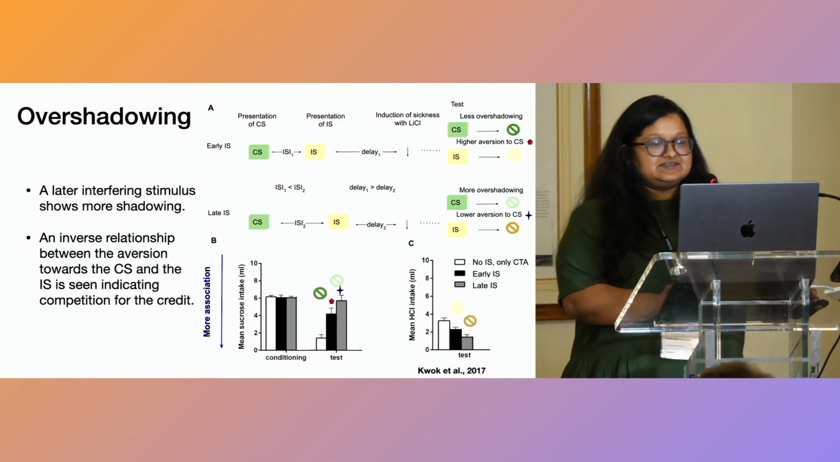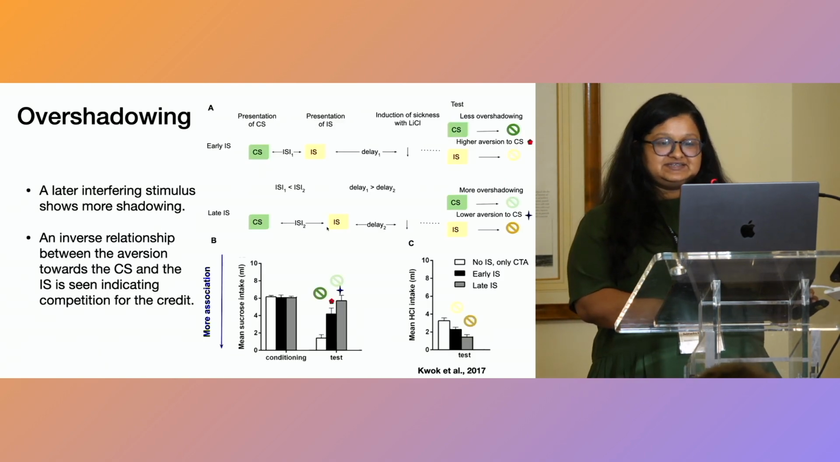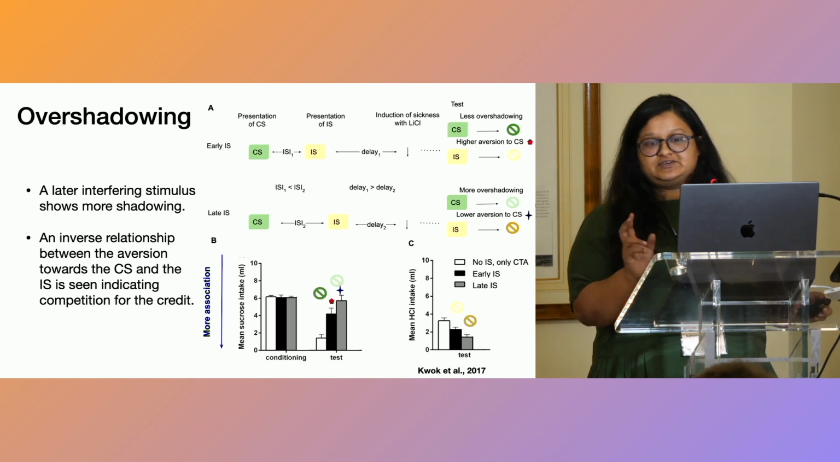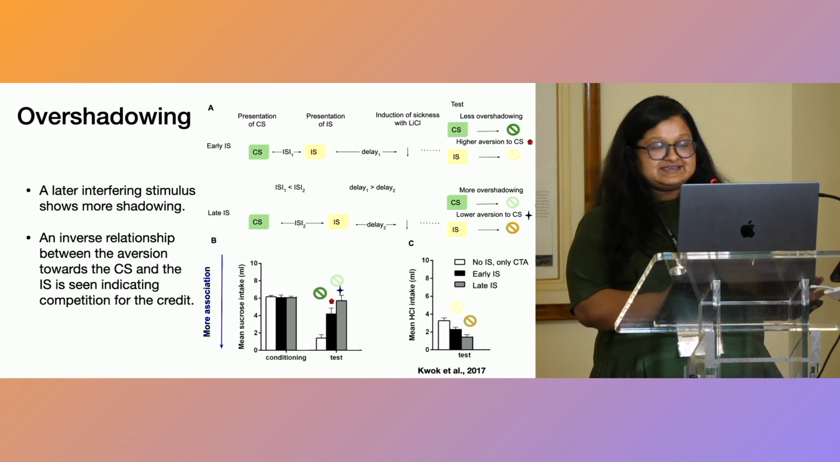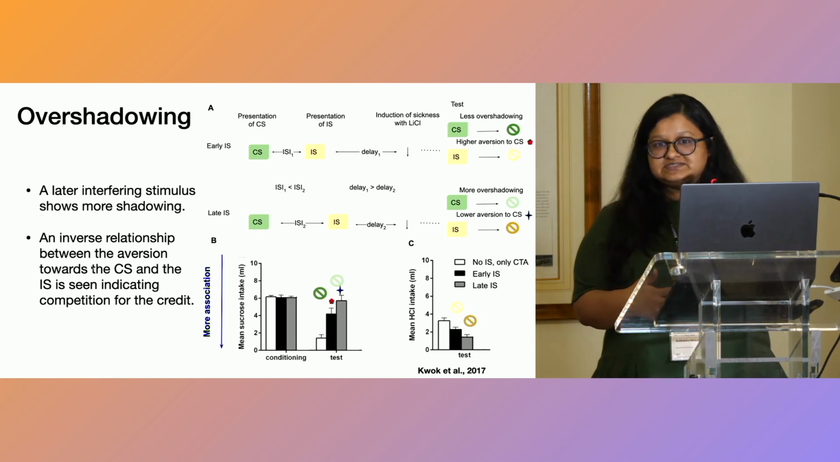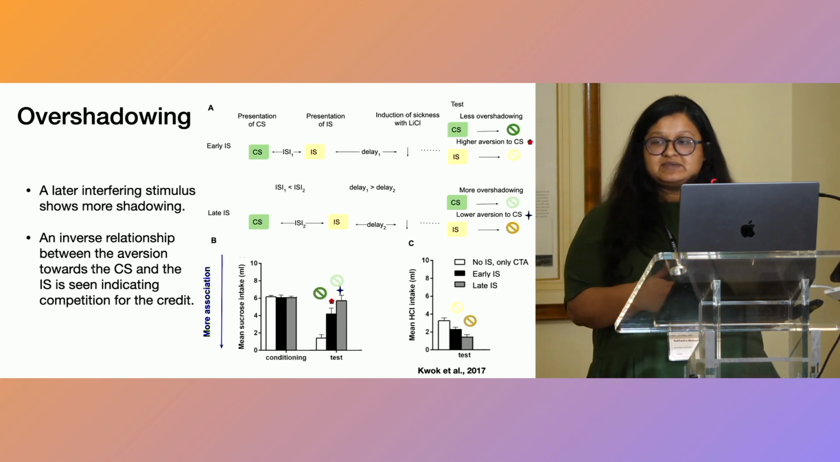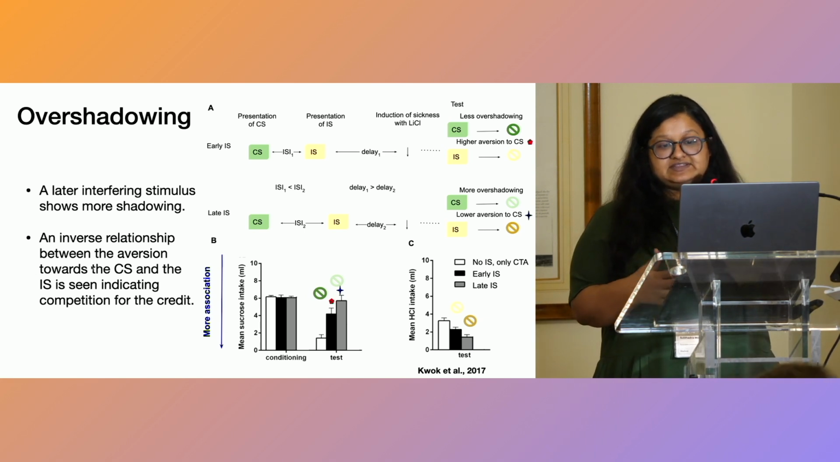Moreover, if we change the interstimulus interval between the two stimuli, if the interfering stimulus is later, there's more aversion seen towards it and more effect of overshadowing is seen. And there's an inverse relationship seen between the aversion towards the CS and the IS, indicating competition for the credit. We believe this happens due to the competition between the two memories for reactivation during the sickness.